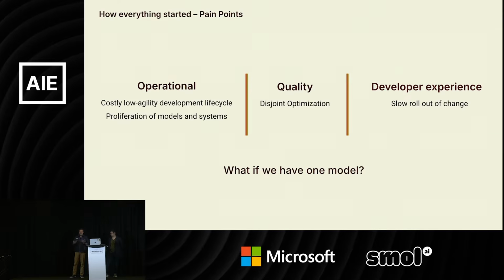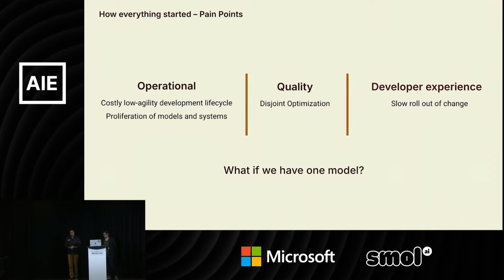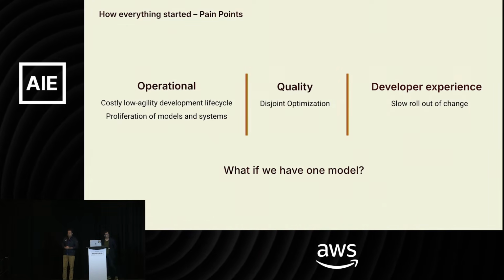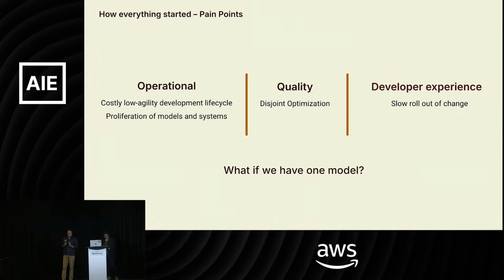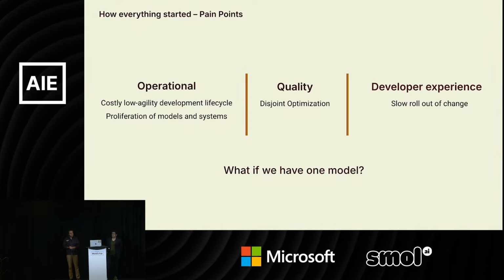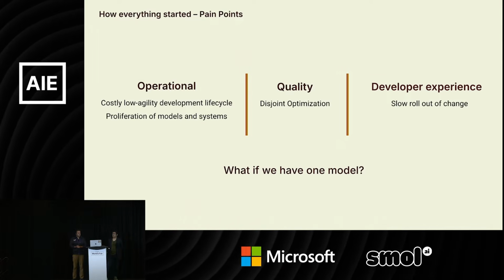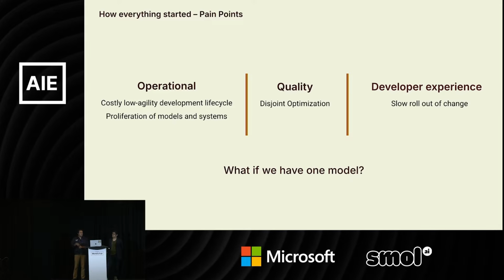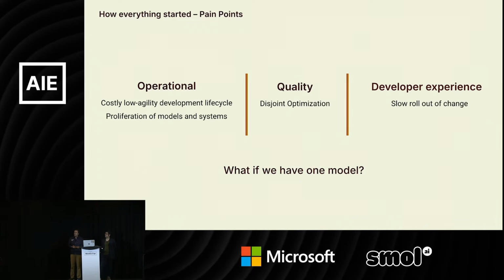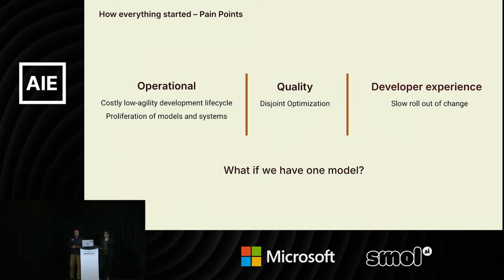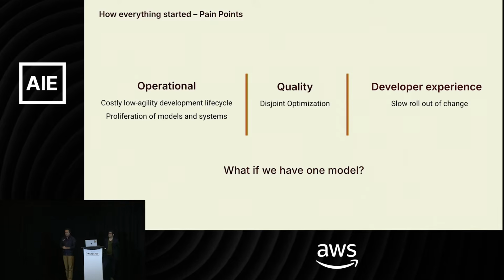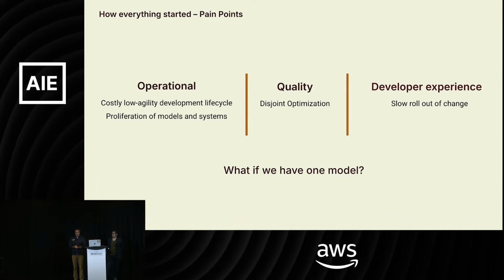However, this system usually suffers from some challenges, especially that they are being trained on a specific task. So they are disjoint optimized. They are usually not leveraging the most advanced architecture, and they are being rolled out one by one, which is very time consuming and unproductive. So the question that we are asking is, what if we have only one model to solve all the tasks at the same time?